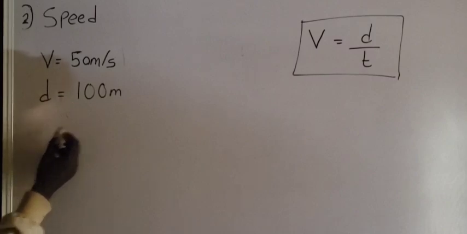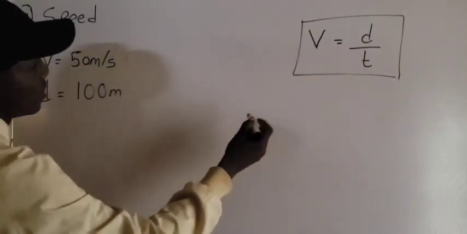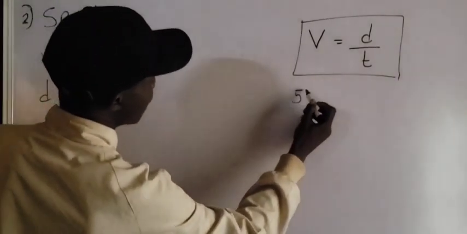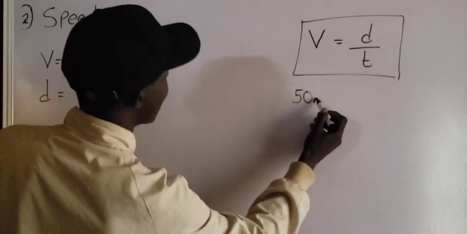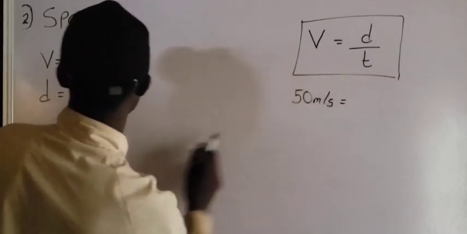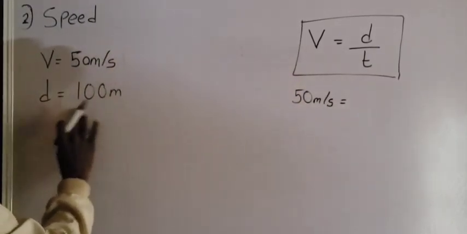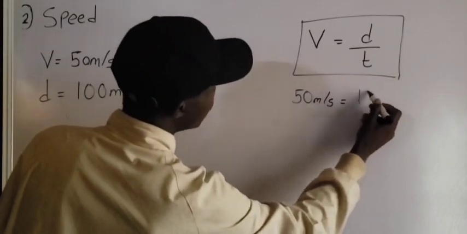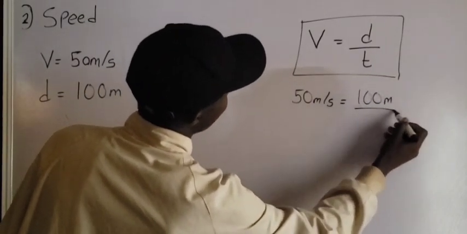V is equal to what? Distance over time. So the speed has been given as what? 50 meters per second. So this will be 50 meters per second is equal to the distance. The distance has been given as 100 meters. So equal to 100 meters all over time.